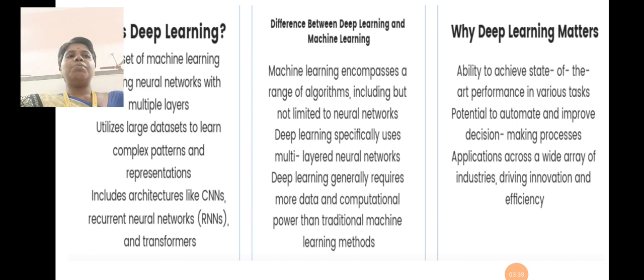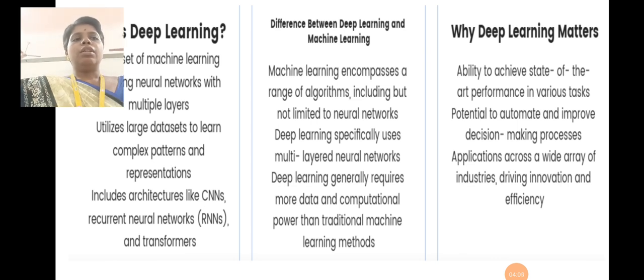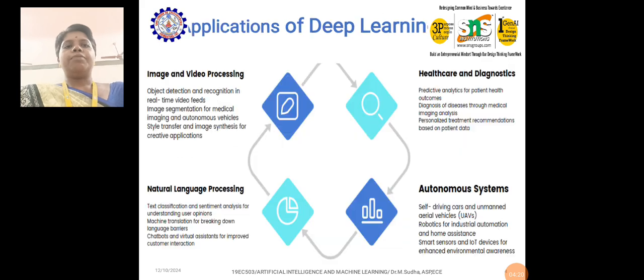Then why does deep learning matter? For what purpose are we going for deep learning? Already in the difference itself we discussed solving complex problems. Now we can see the ability to achieve state of the art performance in various tasks, and the potential to automate and improve decision making processes. It has applications across a wide array of industries, driving innovation and efficiency. Especially it gives better accuracy and is easy to deal with complex problems. For that purpose we are moving to deep learning.